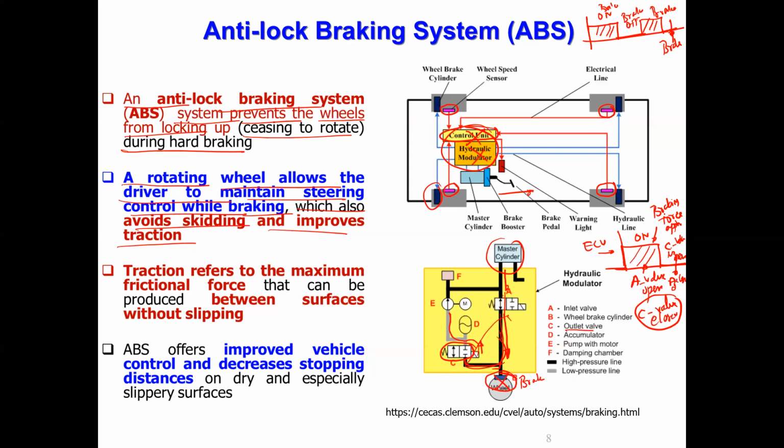Correct? Apply the brake, then when the wheel is about to stop, you release the brake so that skidding will not happen. So you can steer the vehicle, and you are also slowly reducing vehicle speed. That is what ABS is doing. Then here we take improved traction.